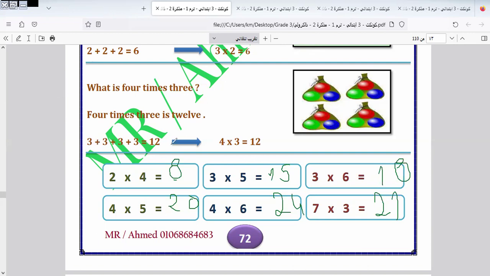Okay, here we say 4 times 3 equals 12. It means what? It means the 3 is added 4 times: 3 plus 3 plus 3 plus 3. Here we have 6 and here we have 6. So 6 plus 6, it will be what? It will be 12. Okay, here is 2 times 4. So 2 is added how many times? 4 times. So it will be 2 plus 2 plus 2 plus 2.